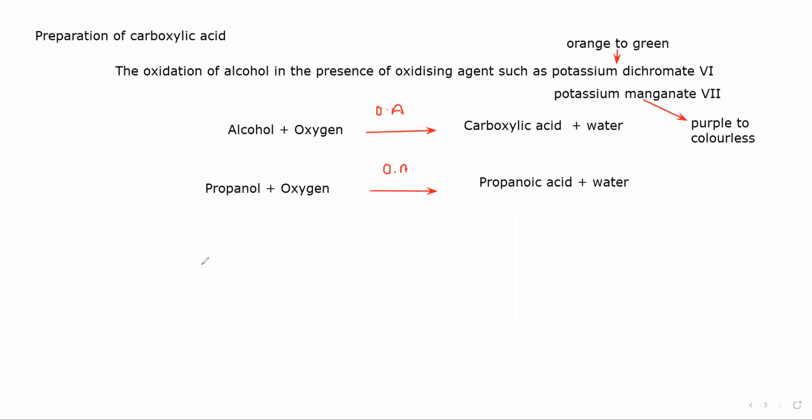So prop means 3 carbons. The general formula for alcohols is CnH2n+1OH, which means the number of hydrogens is twice plus 1, and then OH is there. So C3H7OH is the formula for propanol, plus oxygen. Oxygen is O2.